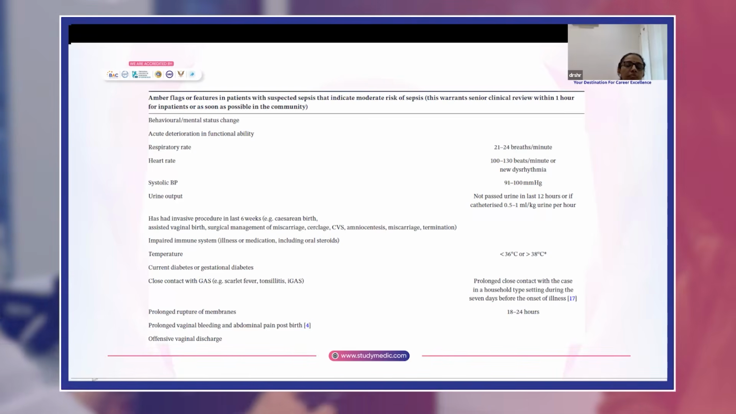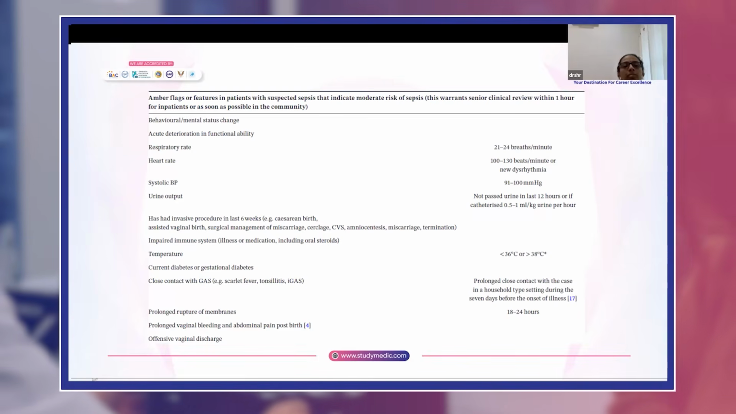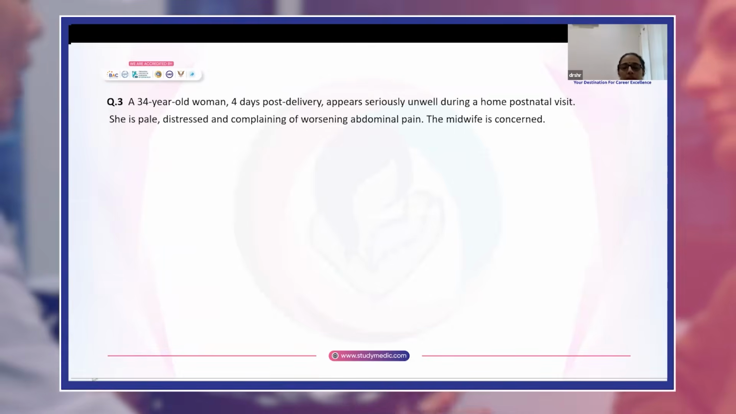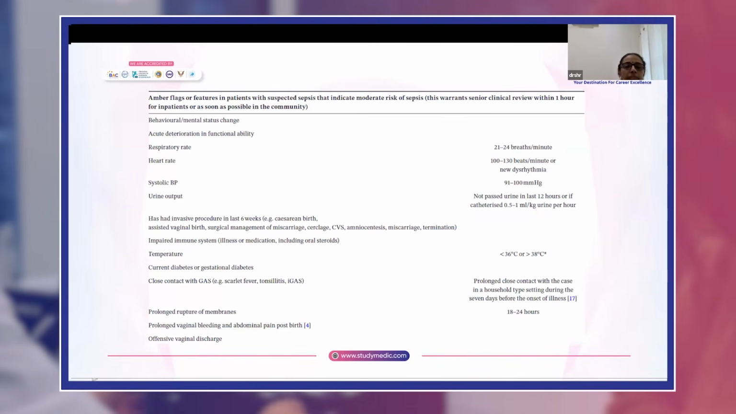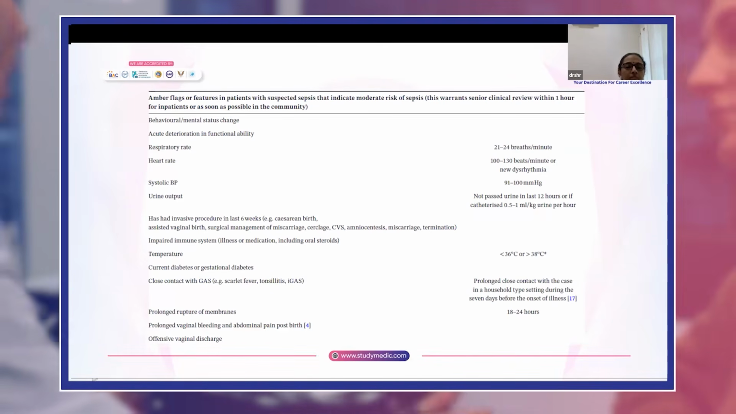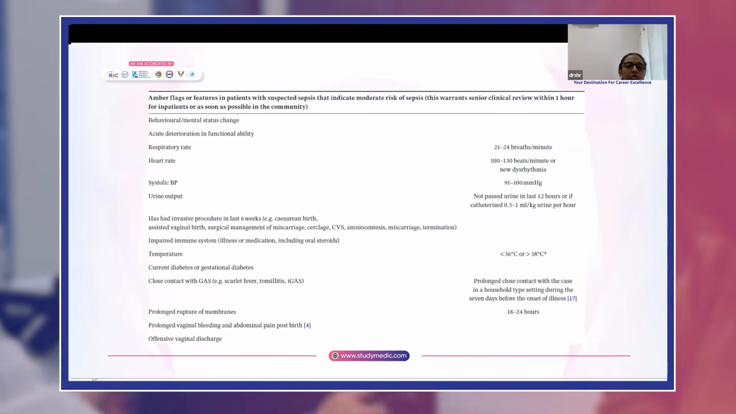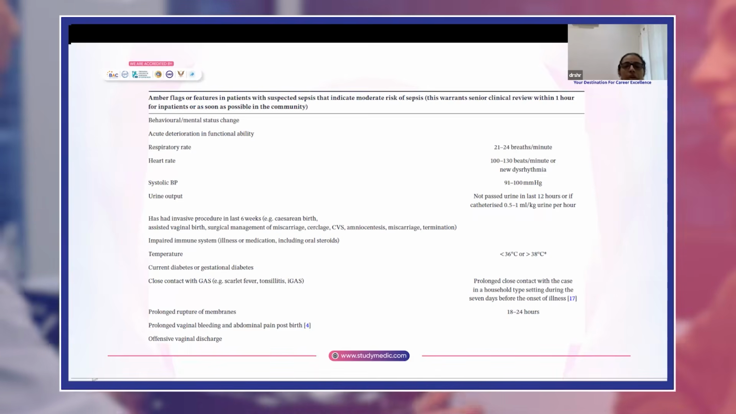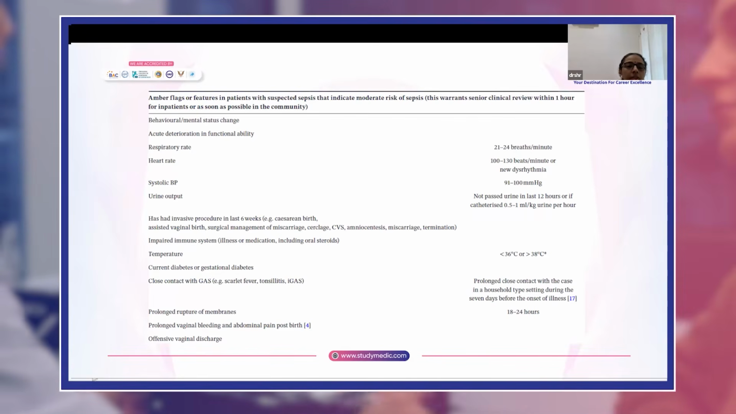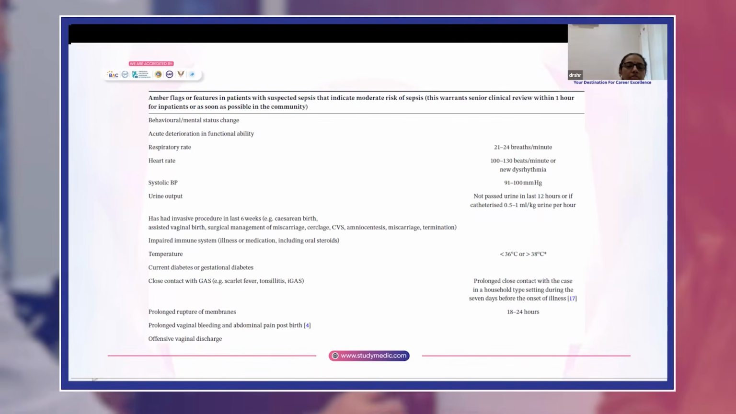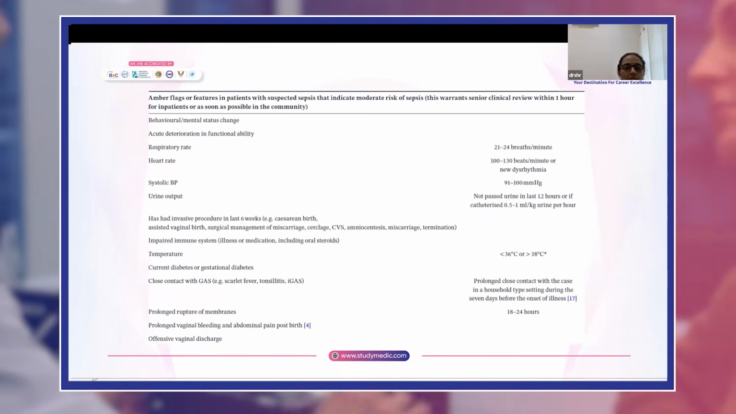If she has had an invasive procedure in the last 6 weeks, like cesarean birth, assisted vaginal delivery, surgical management of miscarriage, cerclage, amniocentesis, miscarriage or termination. If she has an impaired immune system due to illness like HIV or she's on long-term medications like oral steroids, temperature less than 36 or more than 38, current diabetes or gestational diabetes, close contact with GAS, prolonged rupture of membranes 18 to 24 hours, prolonged vaginal bleeding and abdominal pain after birth, offensive vaginal discharge.